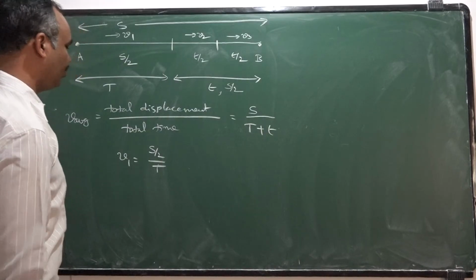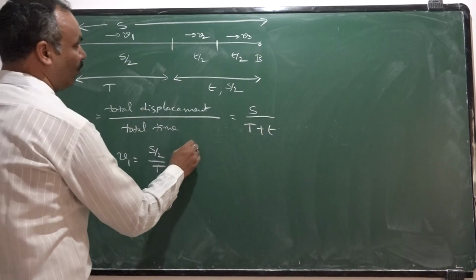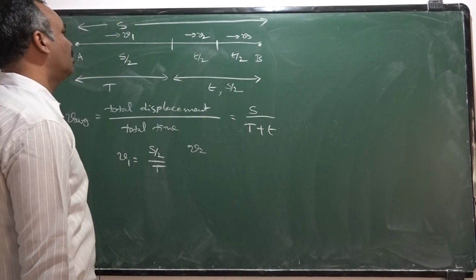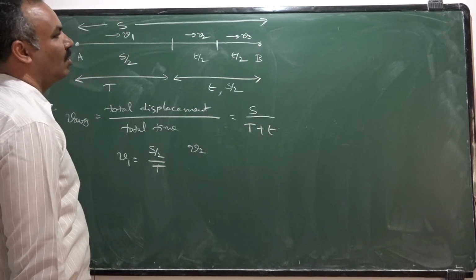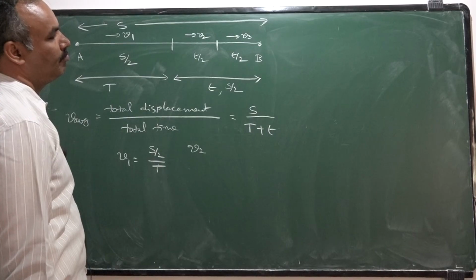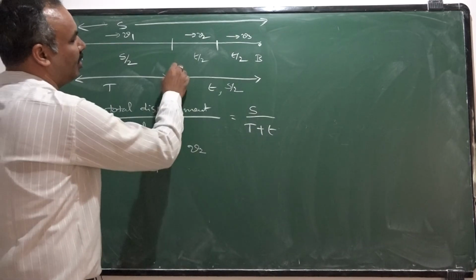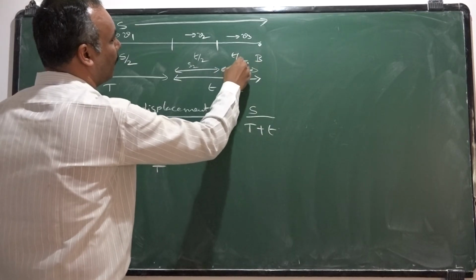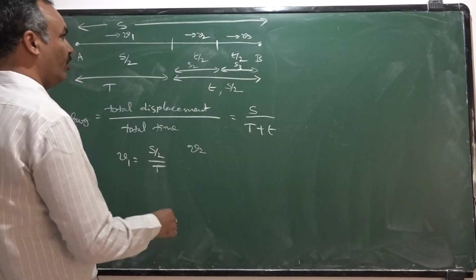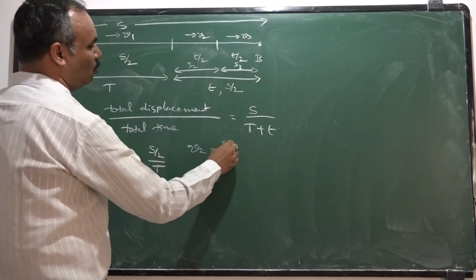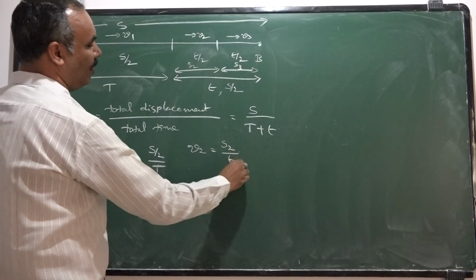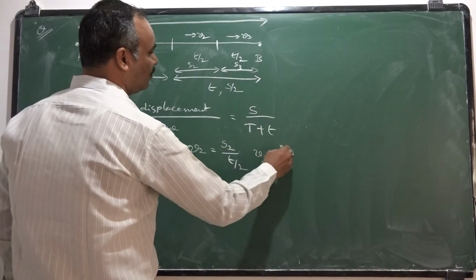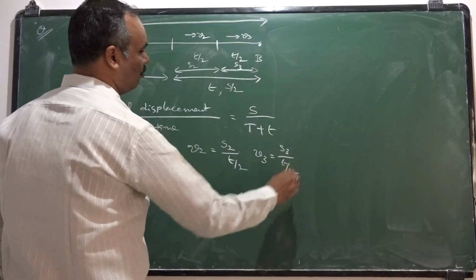In the second part of the journey, velocity v2. The displacement in the second part of the journey is not known to us. Let it be S2 and S3. So V2 can be written as S2 by t by 2. V3 can be written as S3 by t by 2.